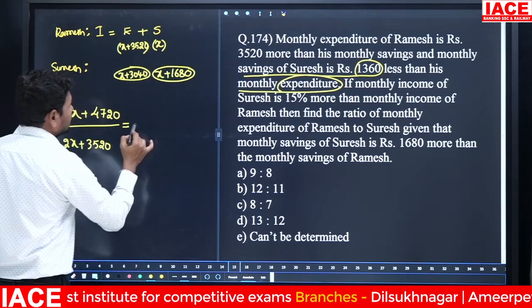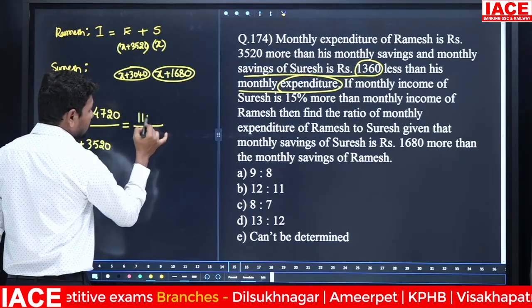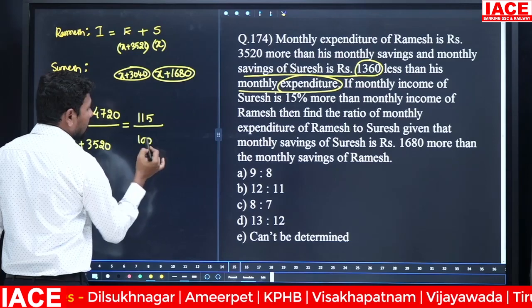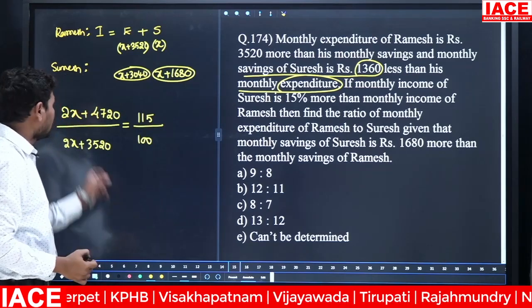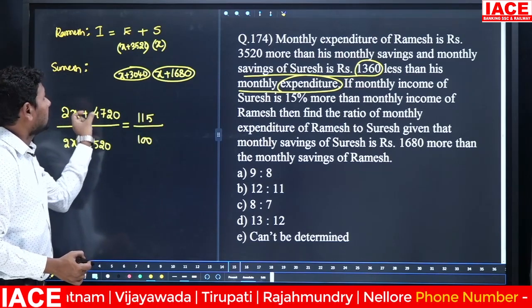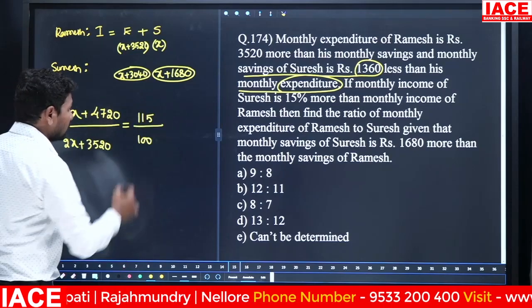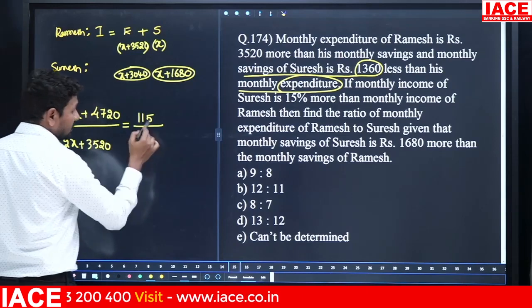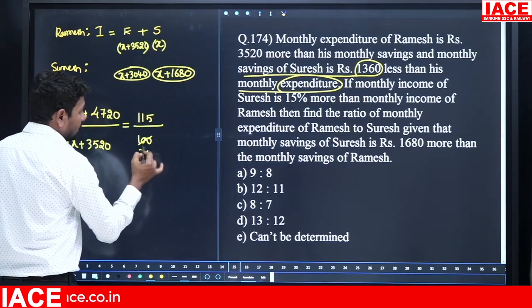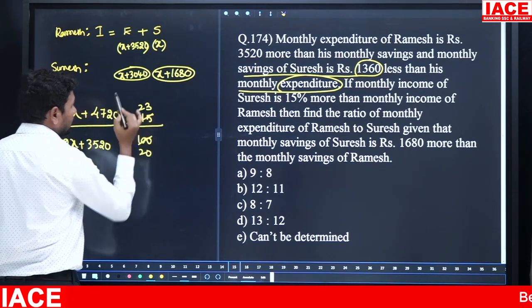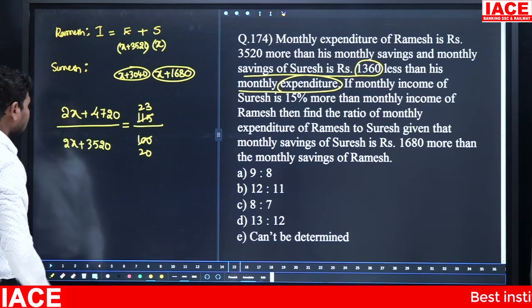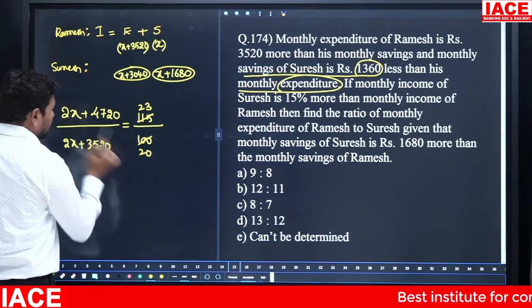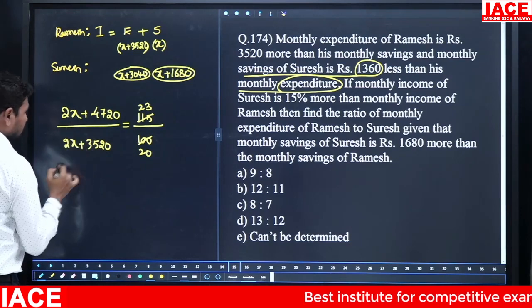It is equal to how much percentage? 15% more means it is 115 and it is 100, and 100 and 115 both will be cancelled. Comparing to Ramesh income, Suresh income is how much percentage more? 15% more. If it is 100%, it is 115%. Then cancel the numbers. 5 20s, 5 23s, and next cross multiply 20 into